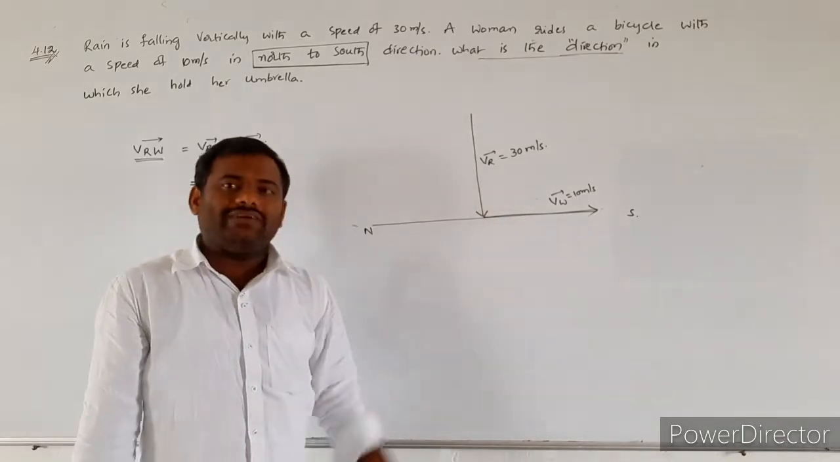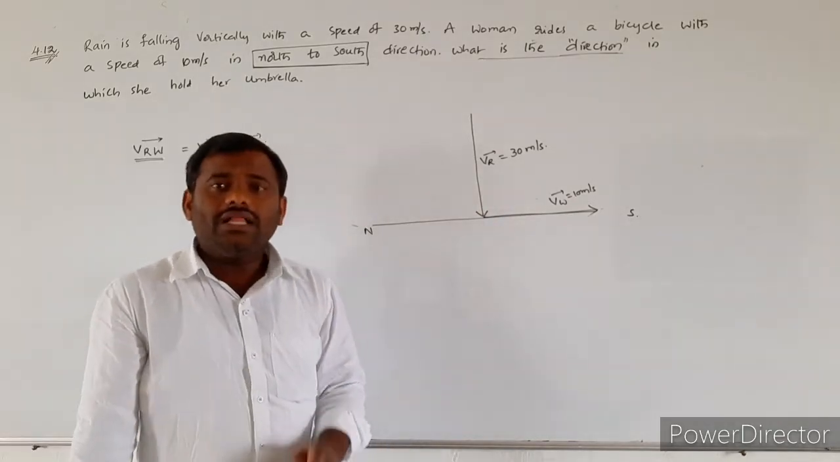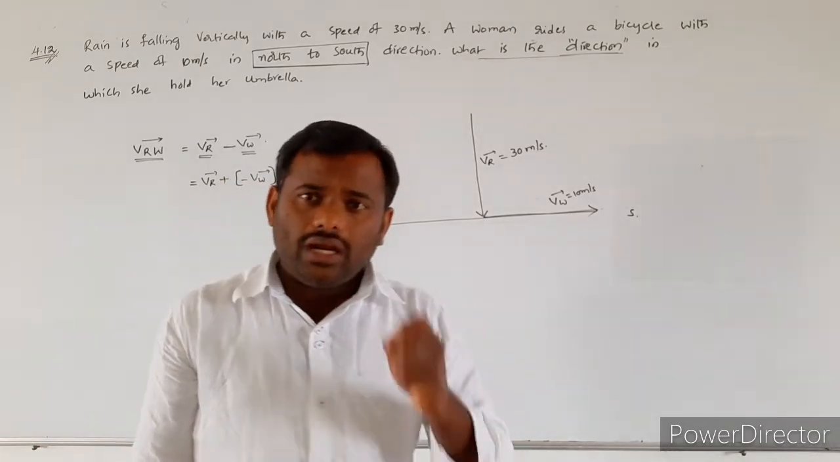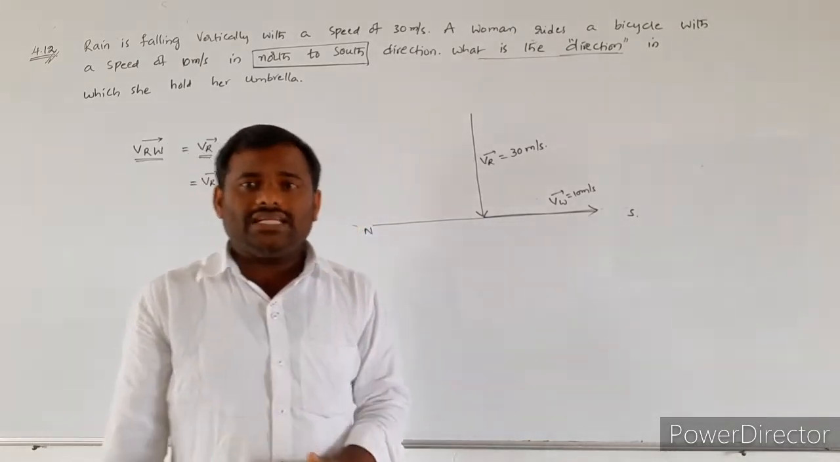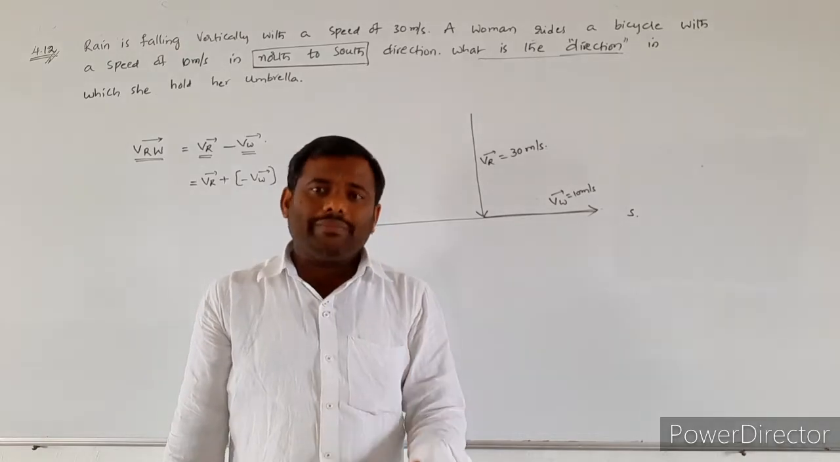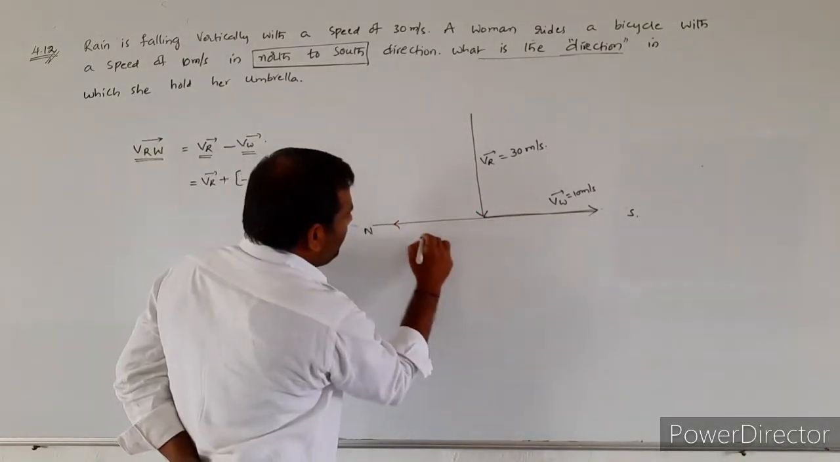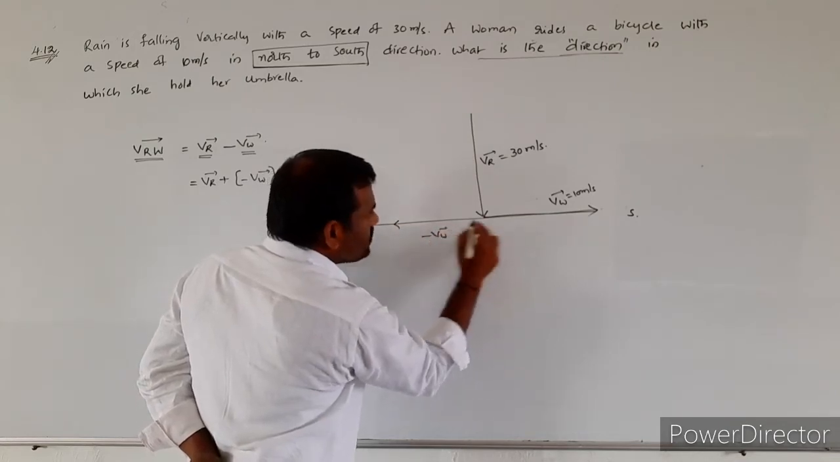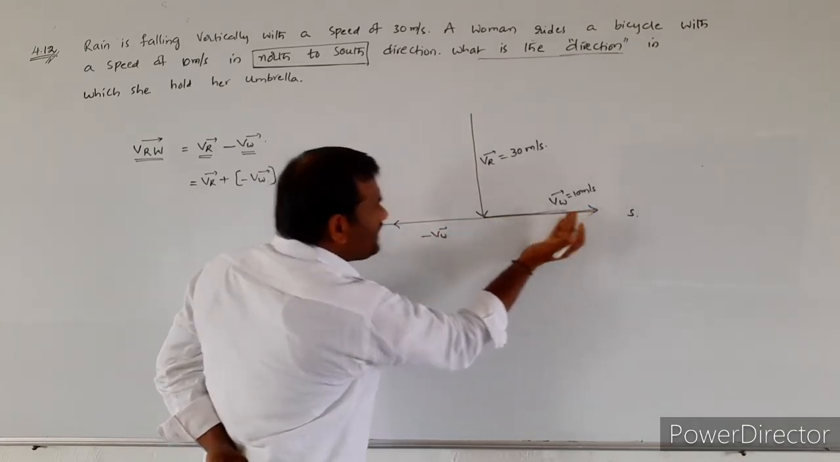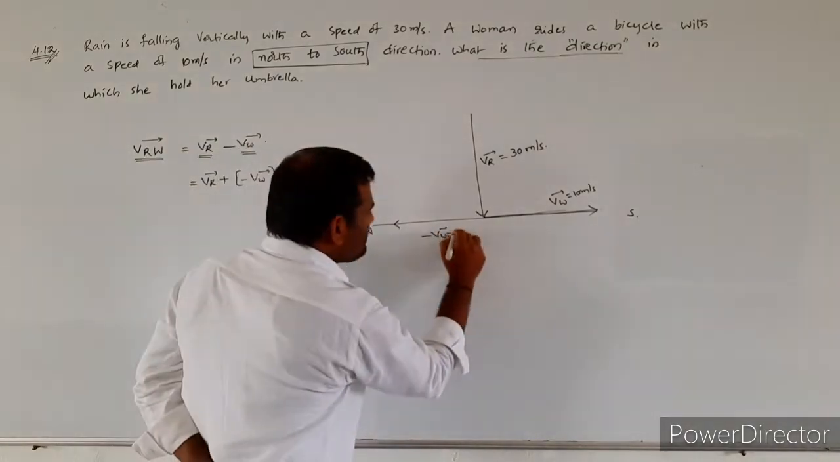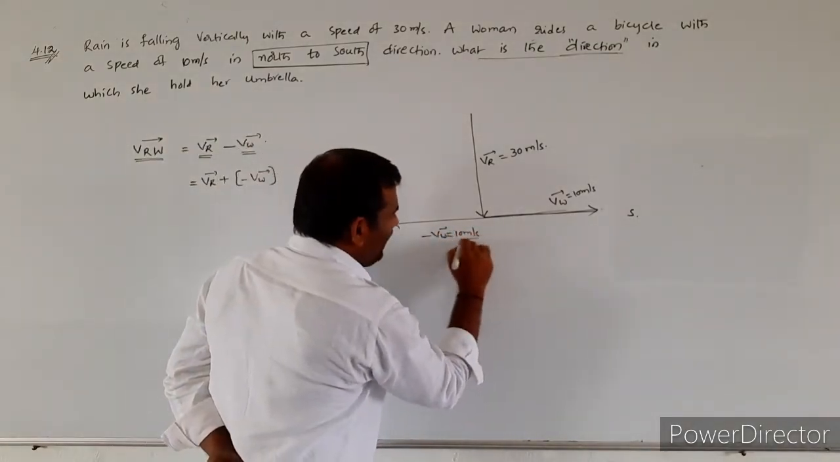How can we draw the negative vector? For a given vector, the negative vector should be drawn in the opposite direction, keeping its magnitude the same. So minus V W bar will be taken like this. This is V W bar, and its negative vector has its direction reversed, keeping the magnitude the same.